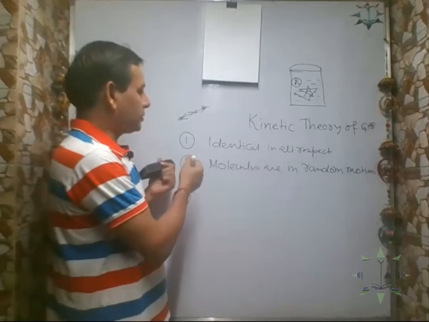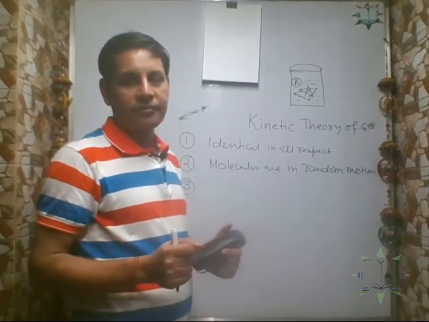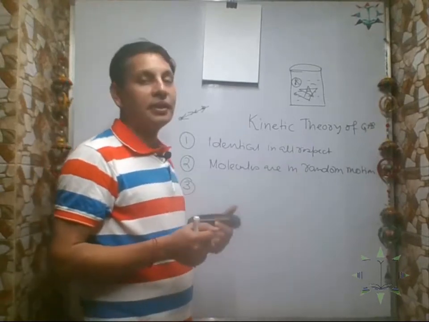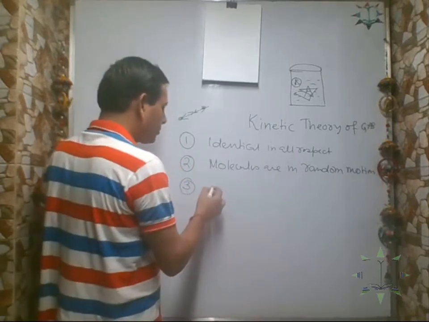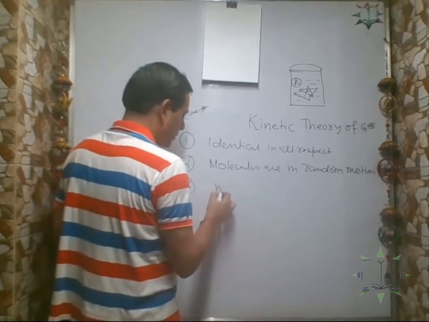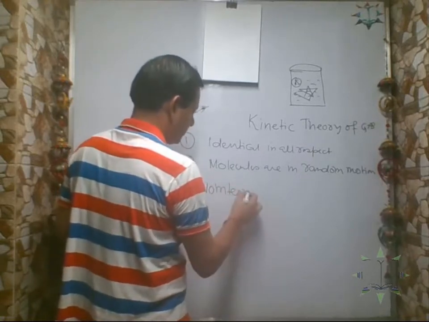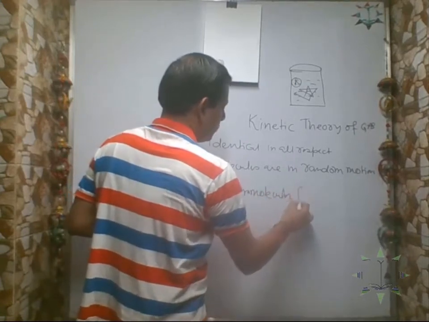Therefore, it was assumed that the gas does not possess any potential energy. So what is the total energy of the gas? The total energy of the gas is the kinetic energy because of the random motion. So the intermolecular force of attraction is 0.